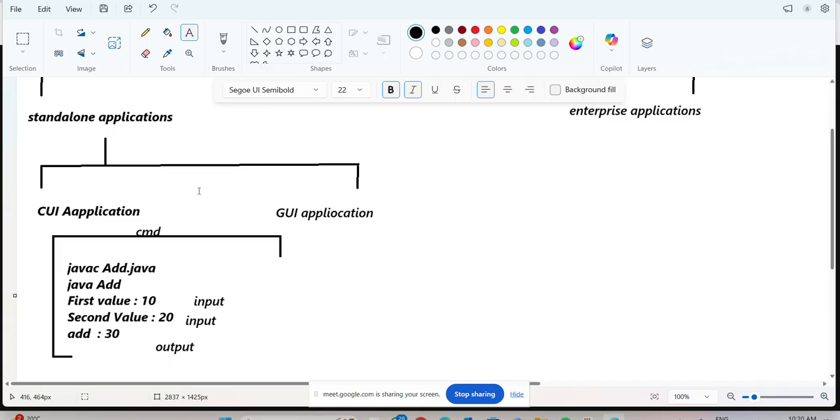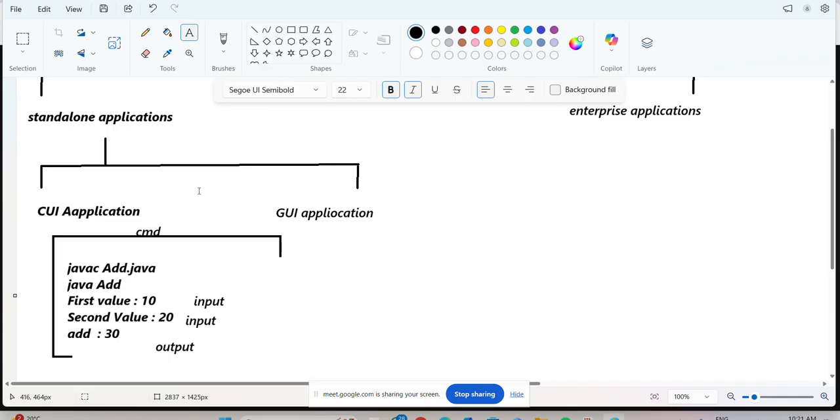Here a CUI application is nothing but a character user interface. In this CUI application we can communicate with the Java program by using the command prompt. So what is the mediator? The command prompt, through the characters. That's why this is a character user interface.